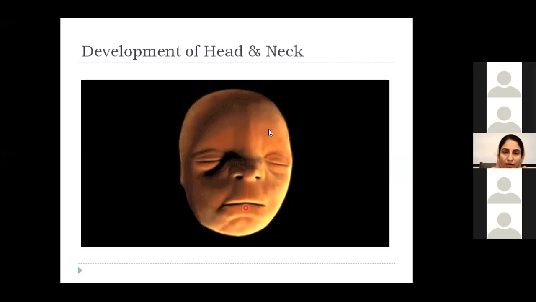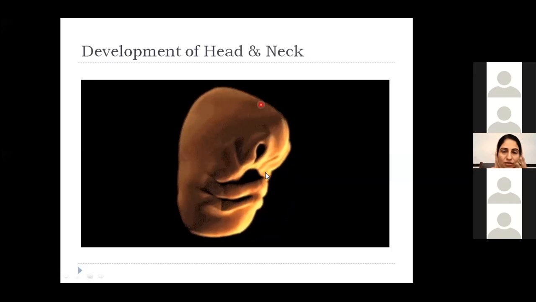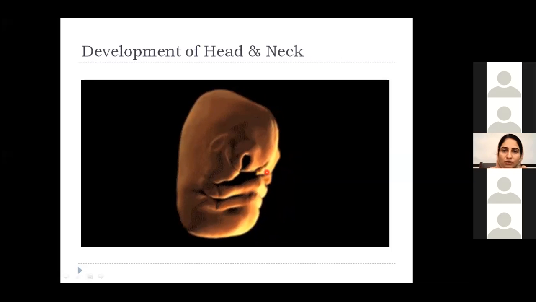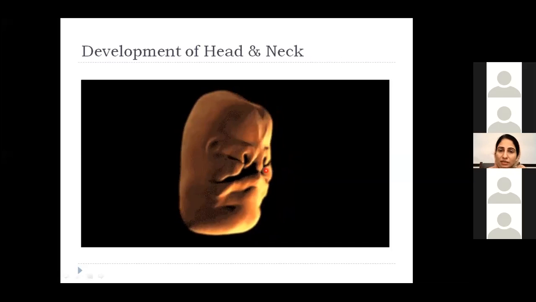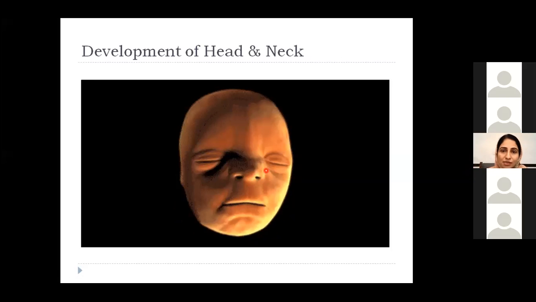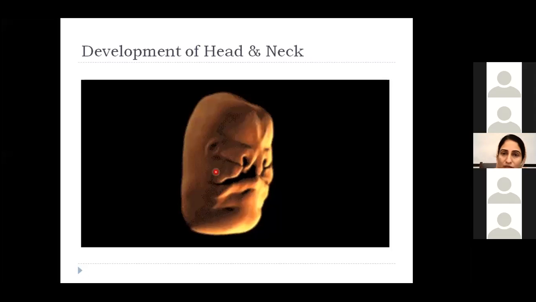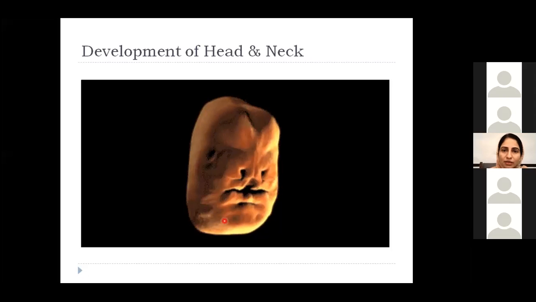So whenever a child is born with cleft lip and palate or with some abnormal ears, we also look for cardiovascular abnormalities. We also look for some congenital heart defect, because these structures all involve the proper development of neural crest cells. And let me tell you that these neural crest cells are very delicate cells.